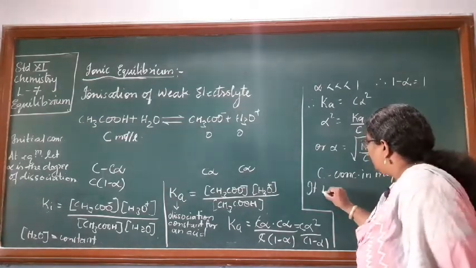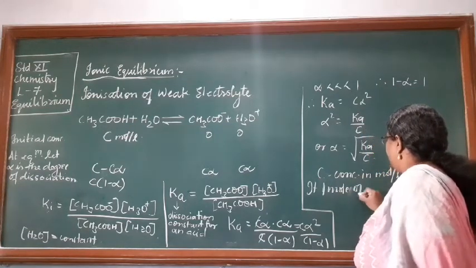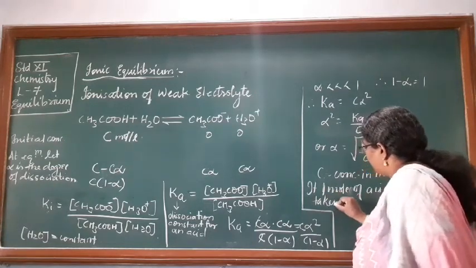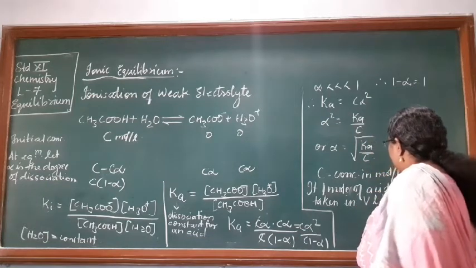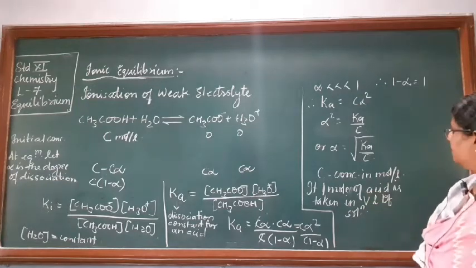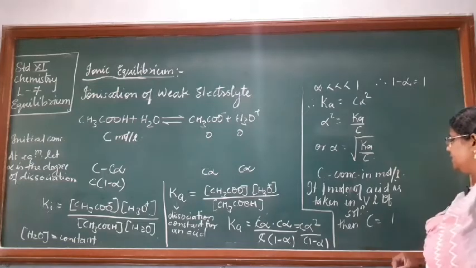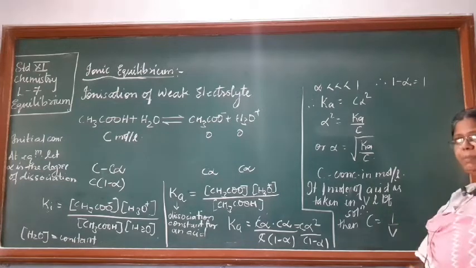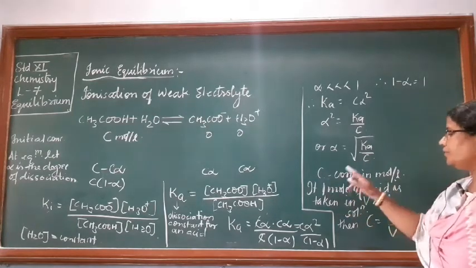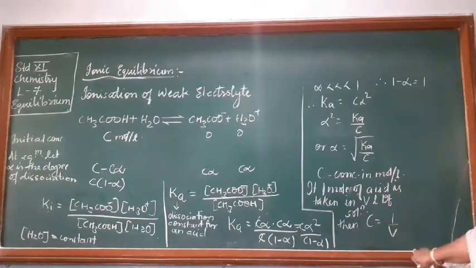If 1 mole of acid is taken in V liters of solution, how can we represent C? It is 1 by V, because it is moles per liter. Are you understanding? C is the concentration in moles per liter. So if you take 1 mole of a substance dissolved in V liters of water, then C is equal to 1 by V.